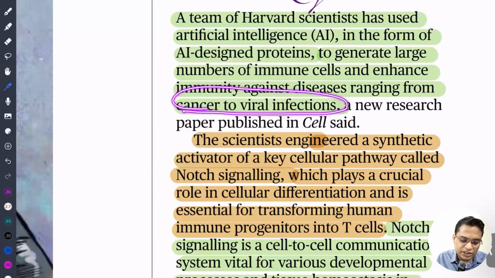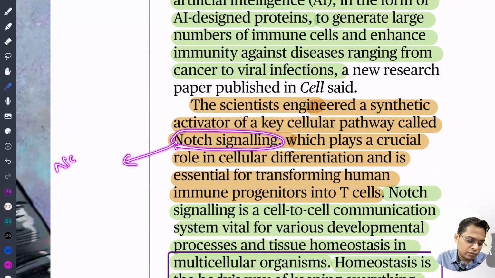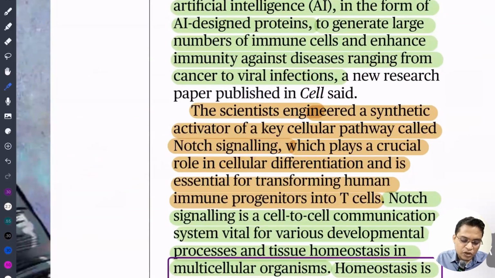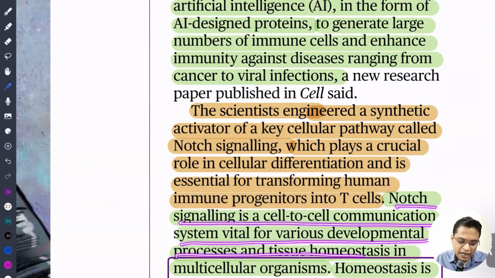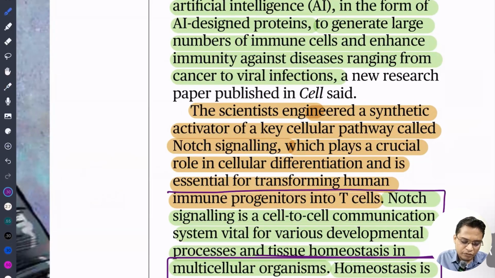Scientists engineered a synthetic activator of a key cellular pathway called Notch signal. You have to know about Notch signal. Already I have written here Notch signal. What is Notch signal? It plays a crucial role in cellular differentiation and is essential for transforming human immune progenitors into T cells. Okay? Notch signaling is a cell-to-cell communication system vital for development, processing, and tissue homeostasis. So Notch signaling is the communication that happens from cell to cell.